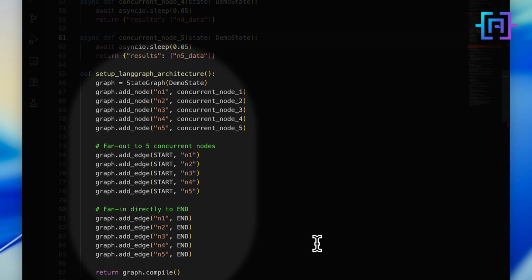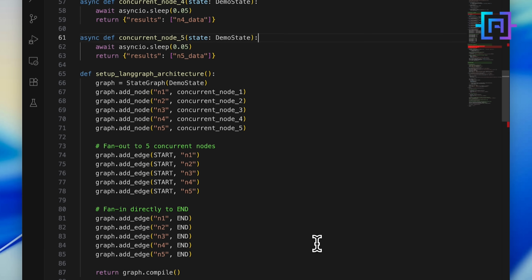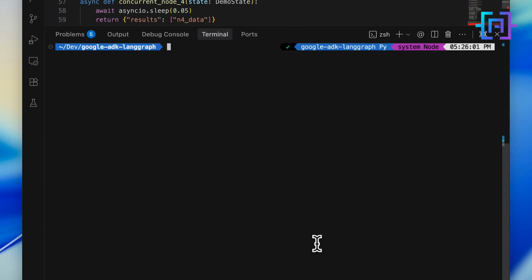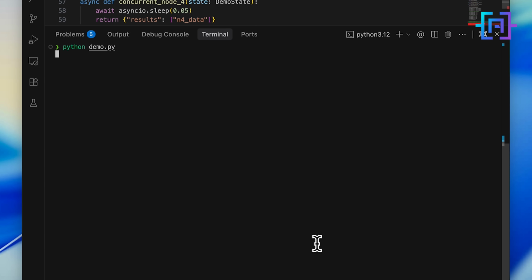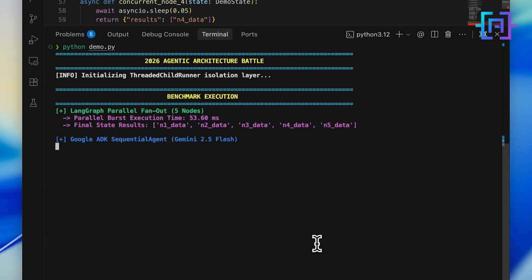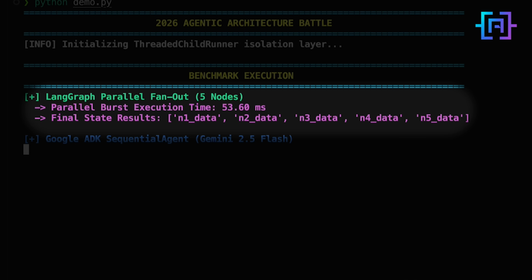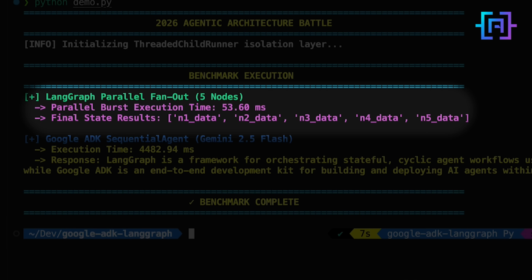Now the graph. 5 nodes. Each one simulates a unit of work. I fan out from start to all 5 simultaneously. All 5 connect directly to end. When I call invoke, LangGraph fires all 5 in parallel and waits for the last one to finish before merging state. 53 milliseconds. All 5 results merge correctly in state.